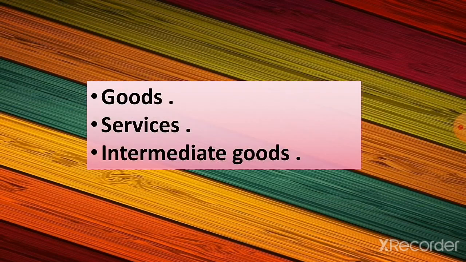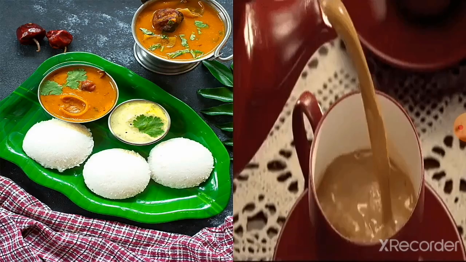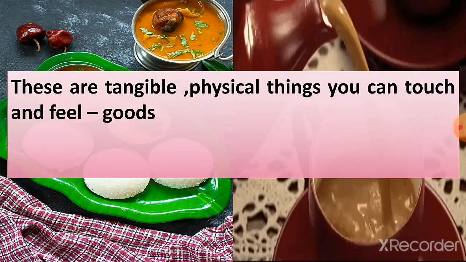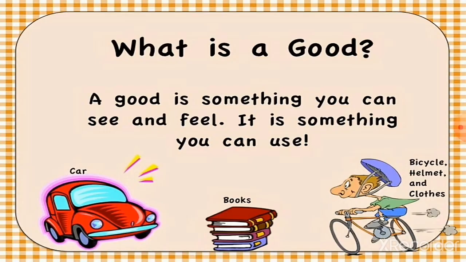Before knowing the definition of GDP, let me explain what are goods, services, and intermediate goods. Imagine what happens in a hotel. You place an order for idlis and a cup of tea. Someone makes idlis and tea, someone else serves you. Idlis are tangible, which means physical things you can touch and feel. Such tangible items are called goods. A good is something you can see and feel. It is something you can use.